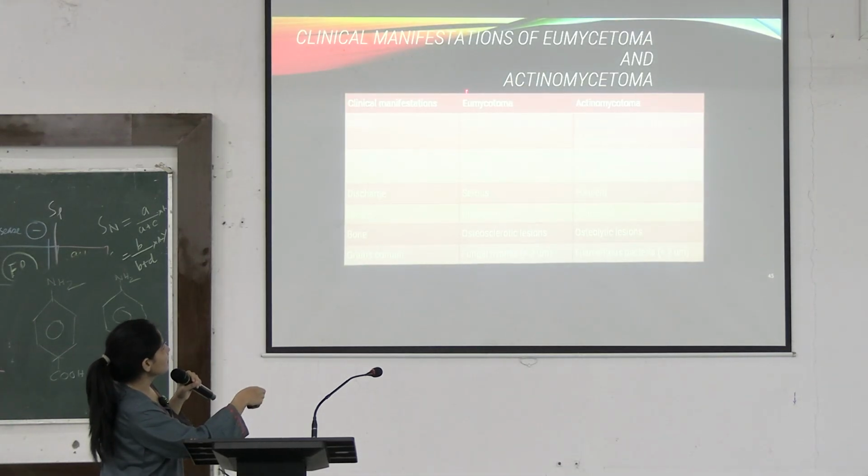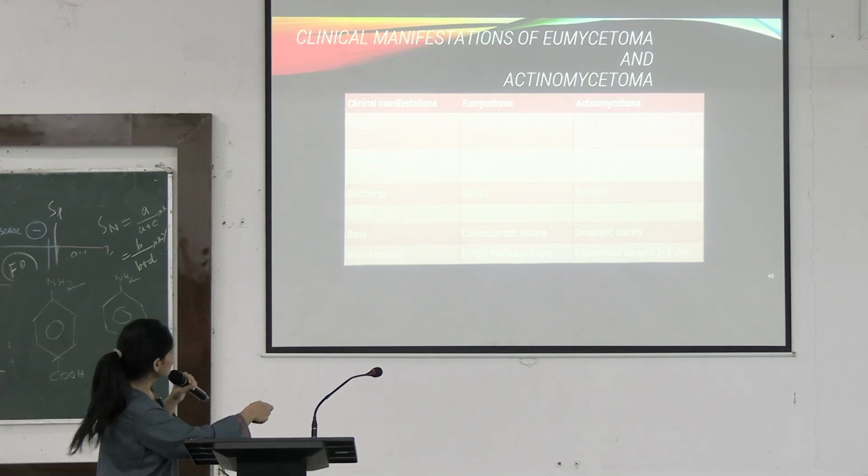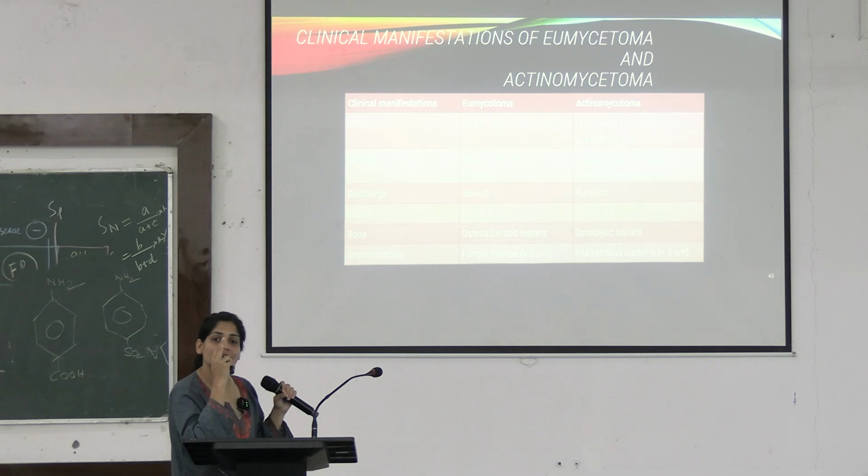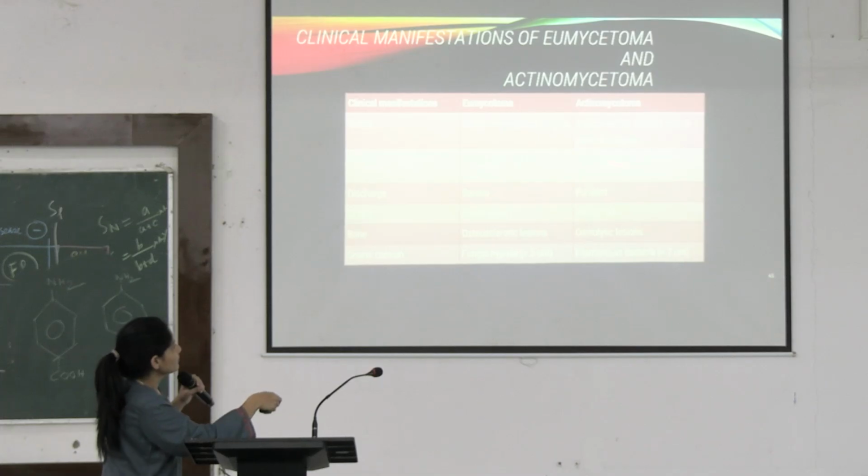What is the difference between fungal and bacterial mycetoma? You can see that the fungal one is single with well defined margins. But where there are multiple tumor masses, as you saw in the first picture I showed you of Madura foot, that is because of actinomycetoma.